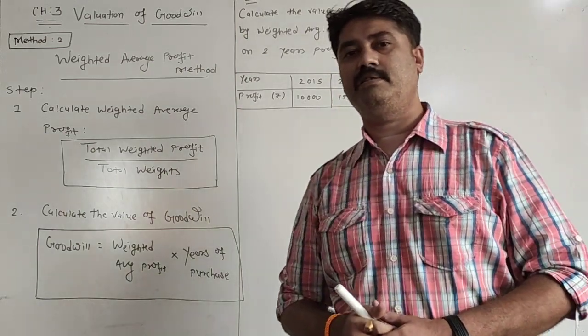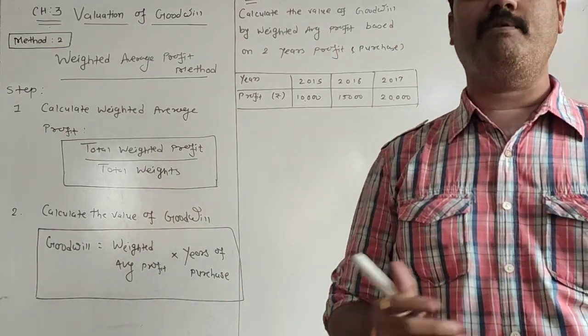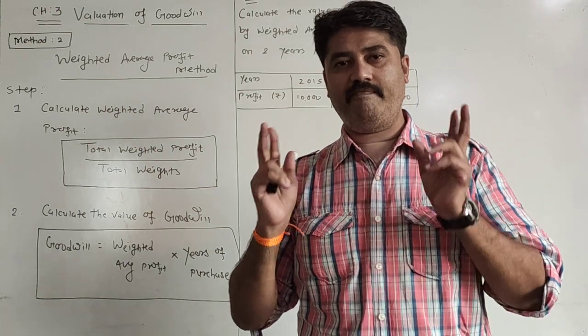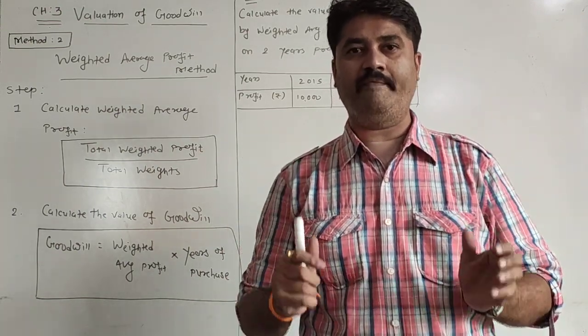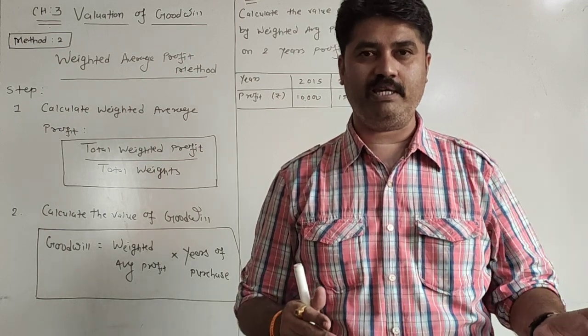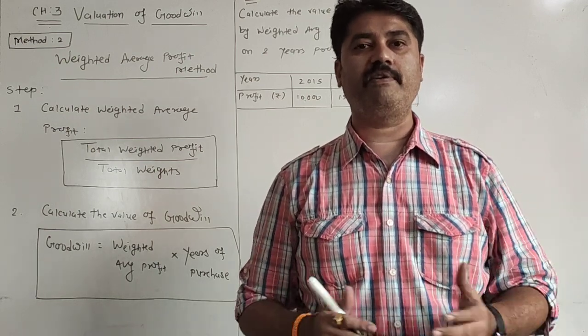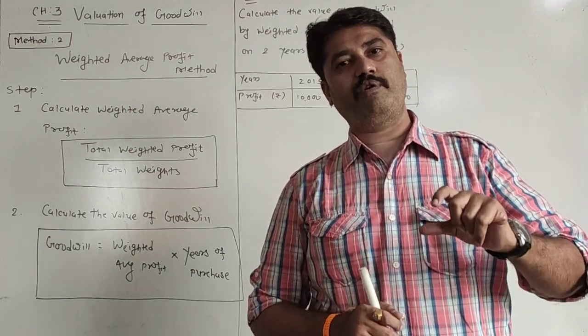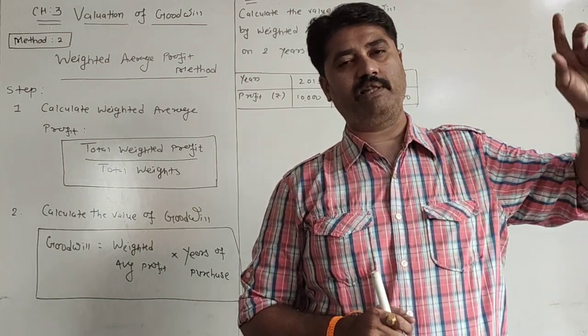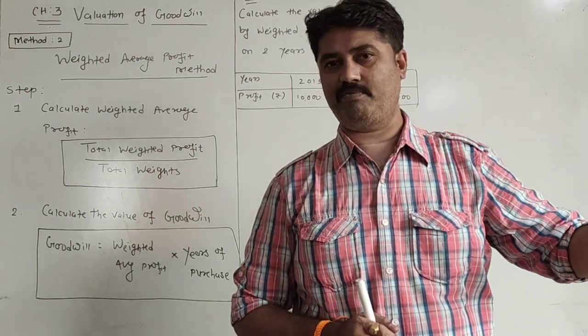In certain sums, they are not giving the name of the method. At that time we have to think, we have to see the value of profit, and based on that we have to consider which method to be calculated, by which method we have to calculate the value of goodwill. So again I am repeating, if profit is fluctuating, we have to calculate with the help of simple average profit method.